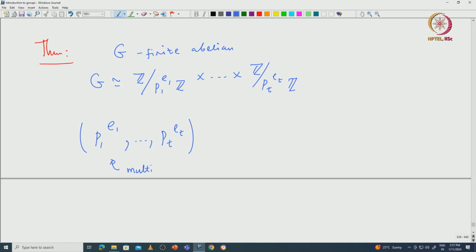So, the repetitions are included. So, this is uniquely determined by G itself.